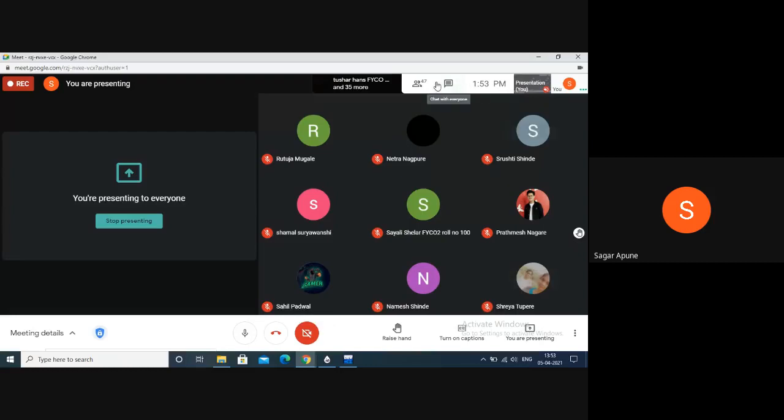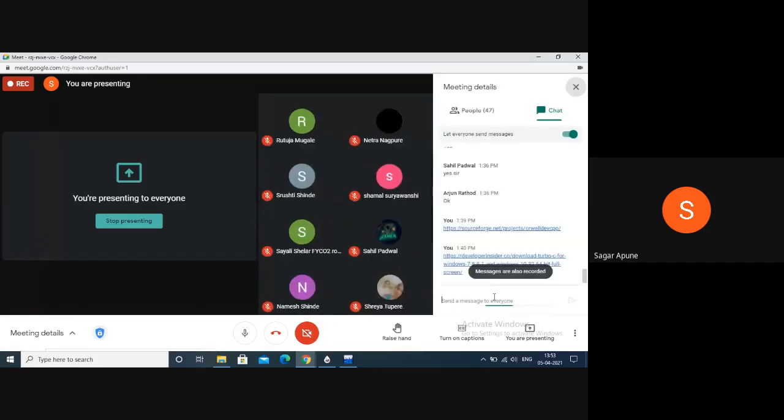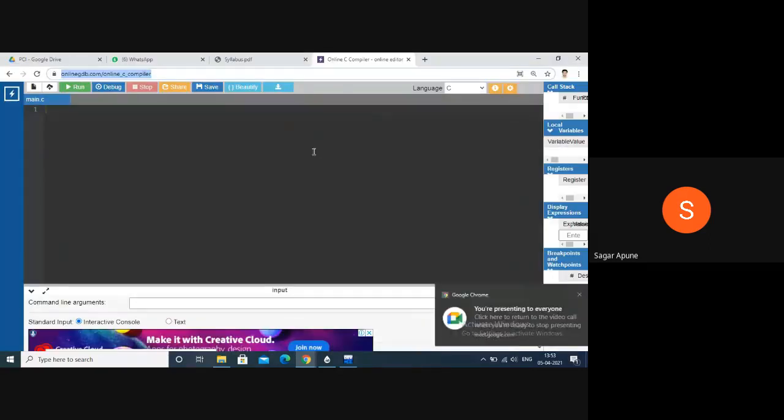Okay, here I will post this link in your chat box. Okay, this is the way how to execute your program through your mobile or through your PC.